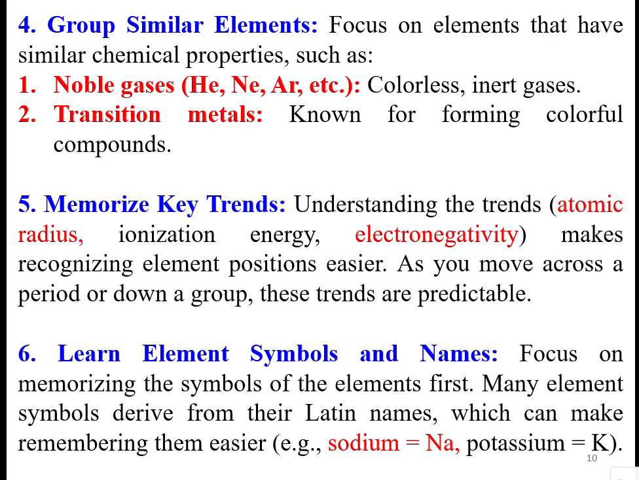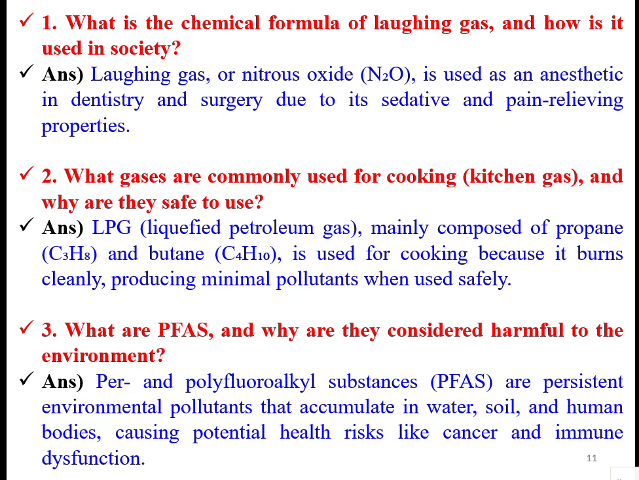And the last one is to learn element symbols and names. Easy to remember: Na means sodium, K means potassium, H means hydrogen, He means helium, Li means lithium. Like that, you need to remember them from their Latin names, which can make remembering them very easy in a real time environment.